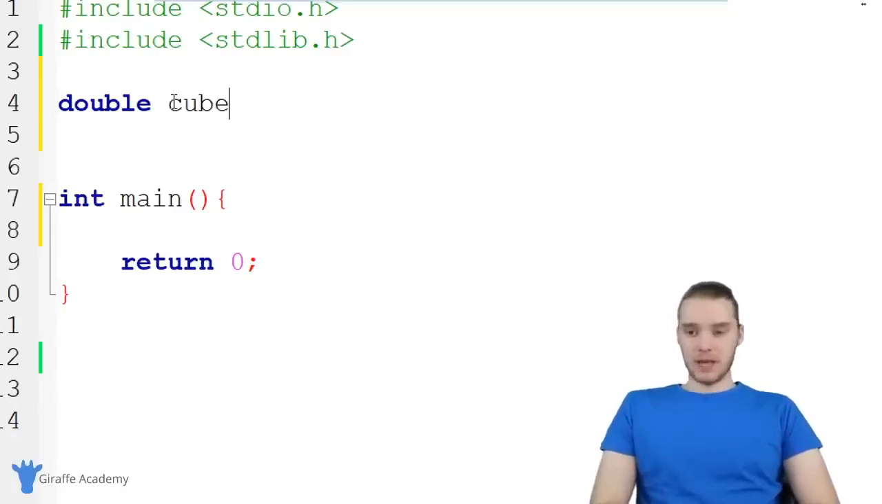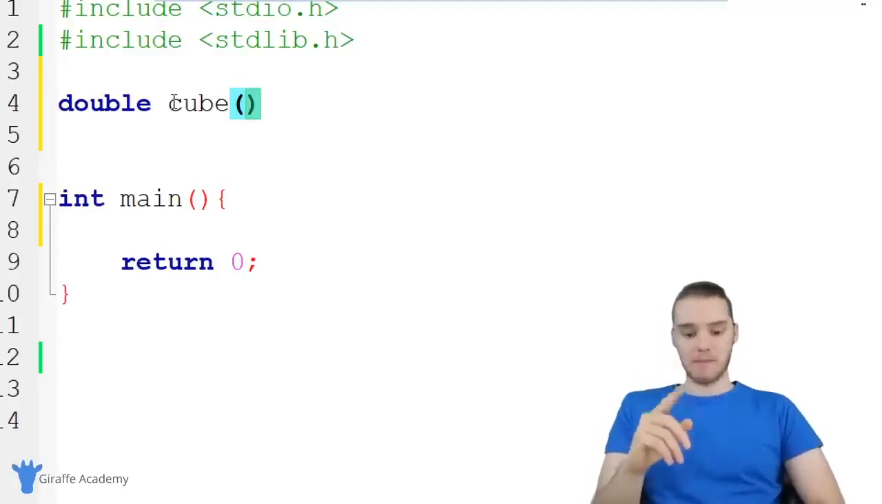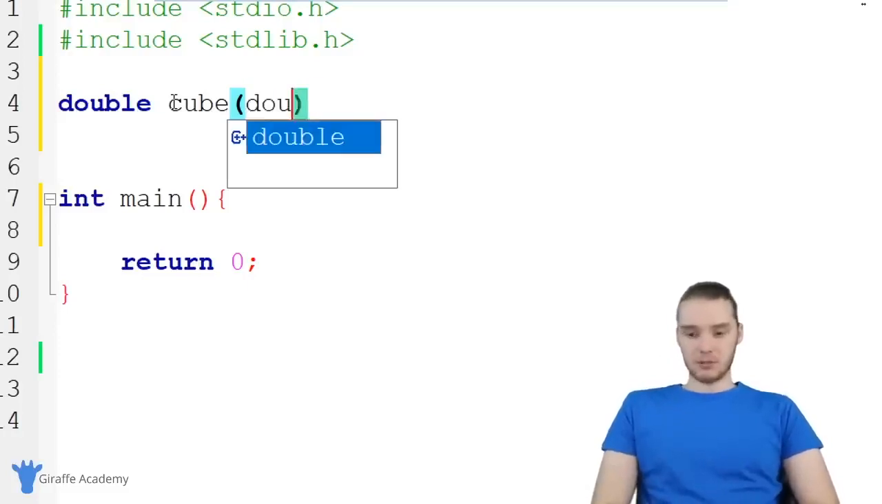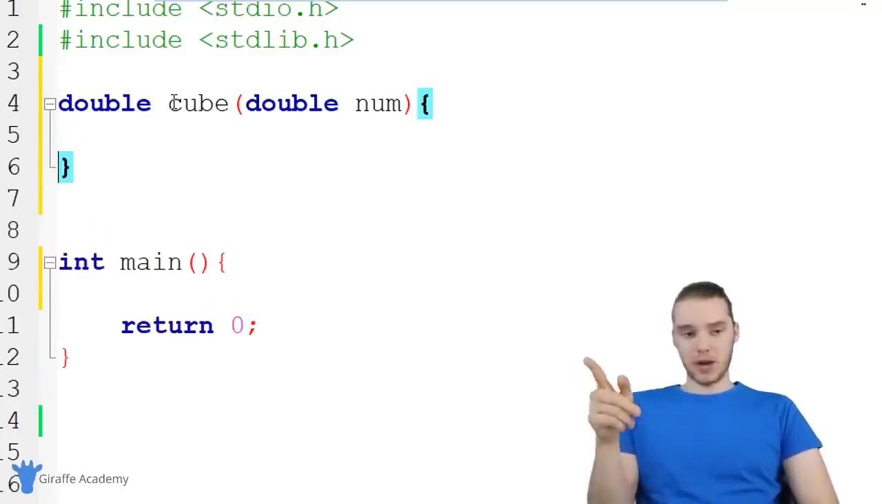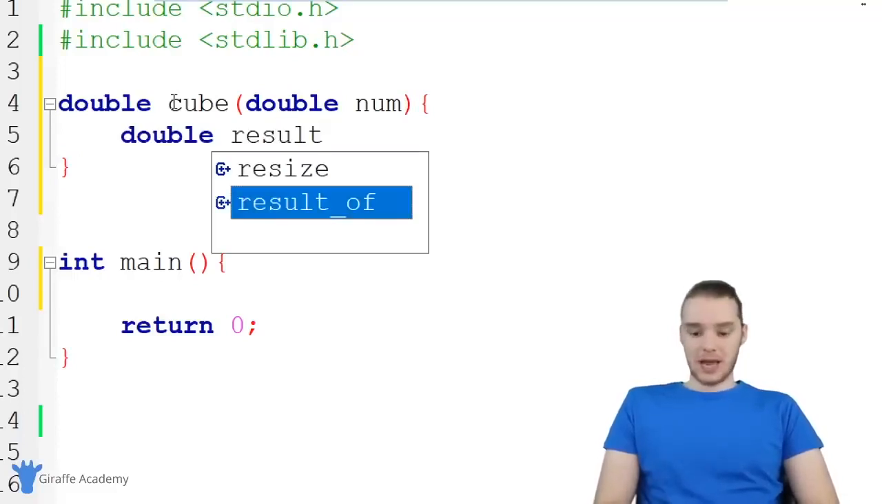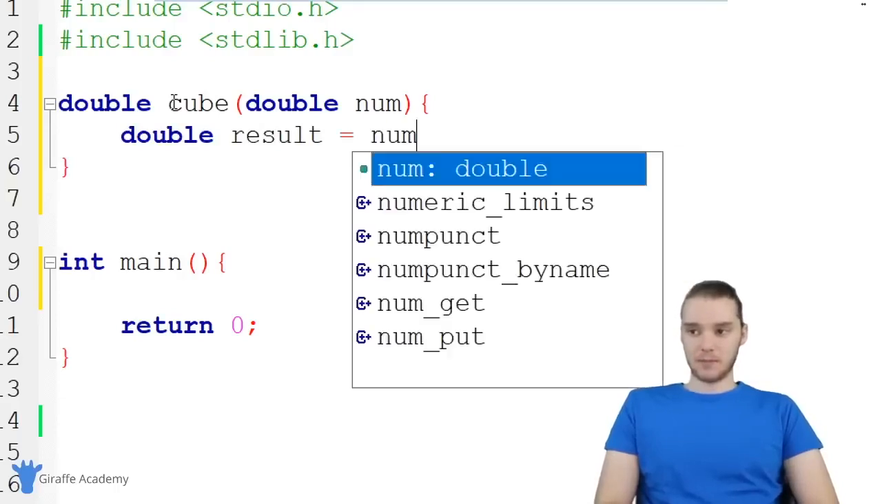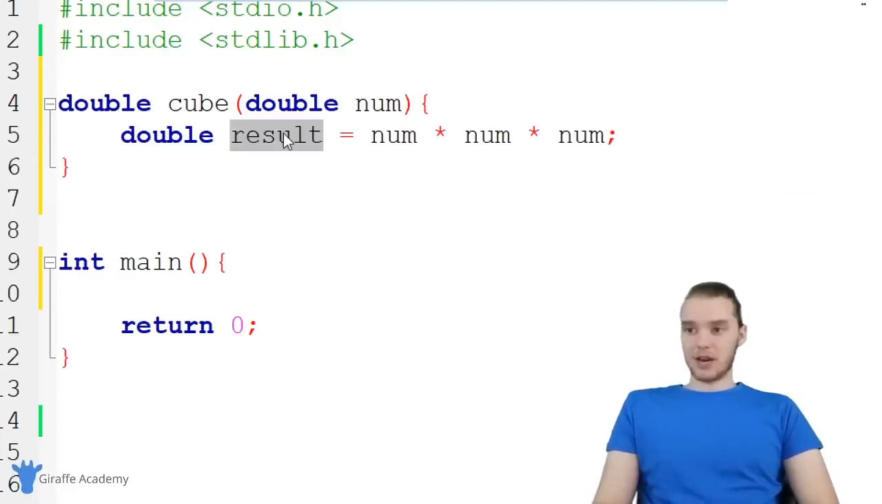So I'm going to call this cube, and I'm going to make an open and closed parentheses. And inside of this parentheses, we're going to allow this function to accept one parameter as input. So it's just going to be another double, and we'll call it num. So basically what we want to do is we want to cube num, and we want to give that value back to the user. So over here, I'm just going to create a variable. It's just going to be another double called result. And I'm going to set it equal to num times num times num. So basically this variable result now stores the cubed value of num.